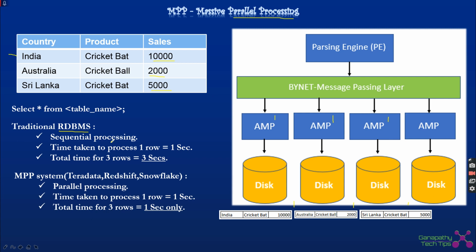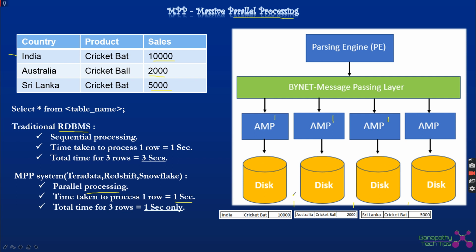If you take the same analogy, where the time taken to process one row is 1 second, since it is doing it in a parallel way, I can get all three rows in a single second itself. Why? Because the time taken is individual across each disk, since they are processing the data in parallel.